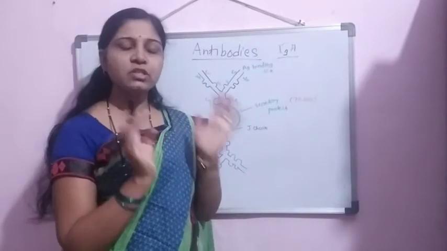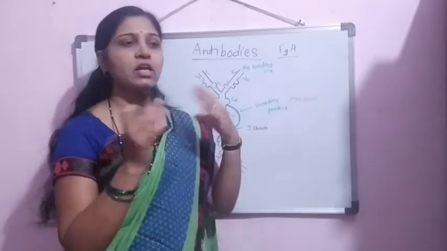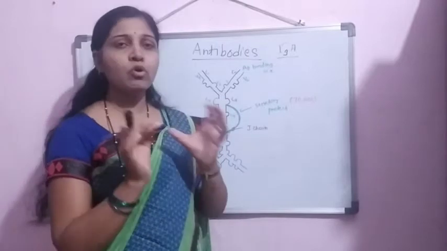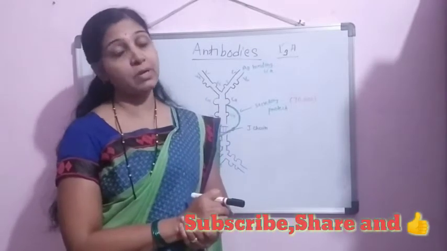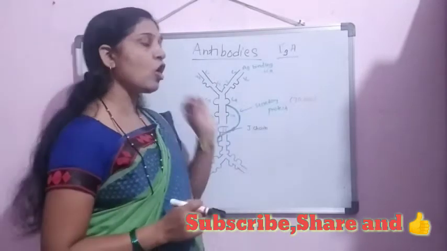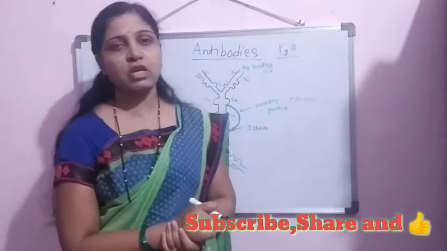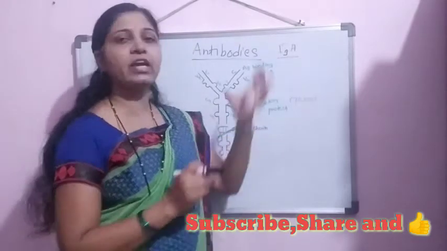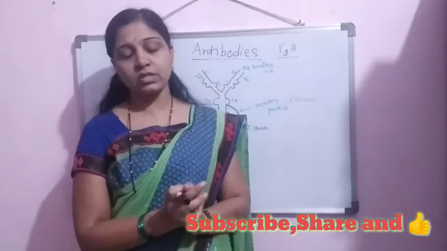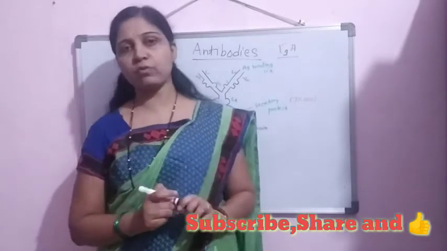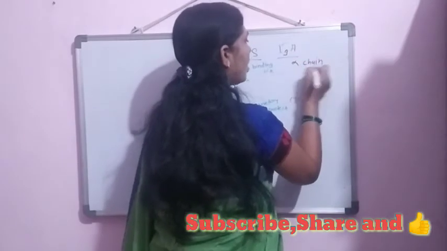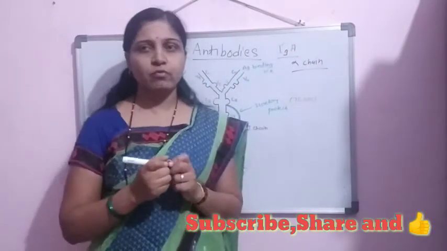We have already discussed the structure and functions of antibodies, the classification of antibodies, and the most abundant form of antibody in our body, the IgG type. Today we are focusing on the second most abundant antibody found in our body, the IgA type. These IgA antibodies possess the alpha type of heavy chain.